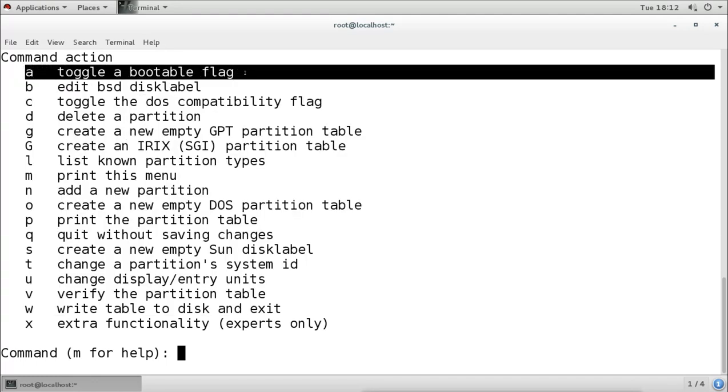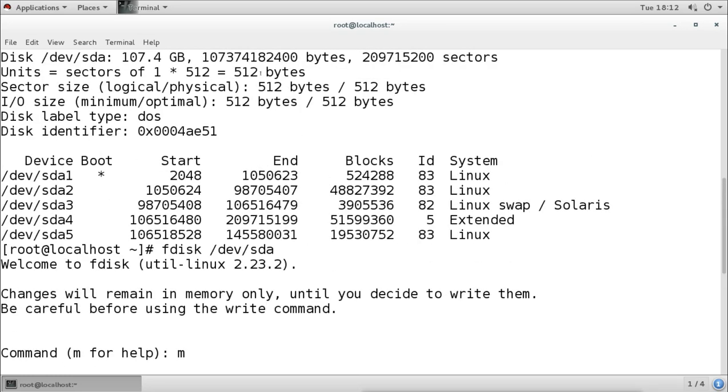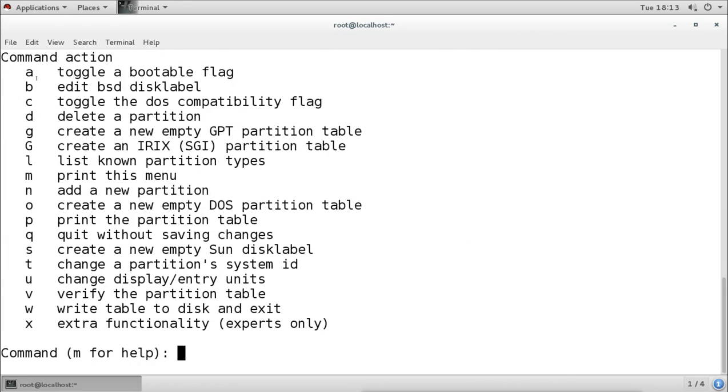Bootable flag, that means which partition is bootable, it is set as a flag there. So if you see here, when we run the fdisk command, this is the bootable flag which is set on this SDA1. Now this means what? This partition is the bootable partition, active partition we can say. So whenever our system boots, it will check this partition for the bootable files. We can change this flag by using this A command. We can change it to another partition also.